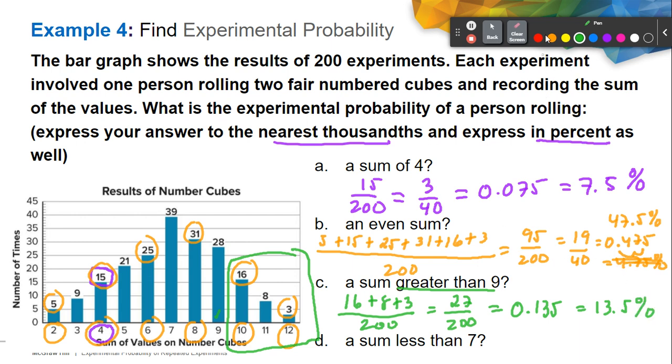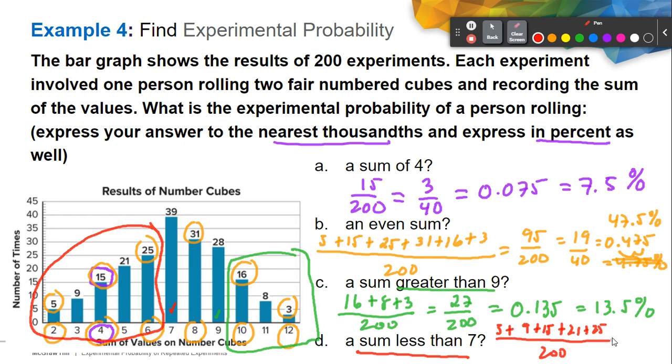And finally, we're asked to find the experimental probability that the sum is less than 7. So this is our 7. We will get all the sums that are less than 7. That is 6 down to 2. So we will add 5 plus 9 plus 15 plus 21 plus 25 all over 200. Therefore, there is actually 75 out of 200, and that is 3 over 8 in simplest fraction.